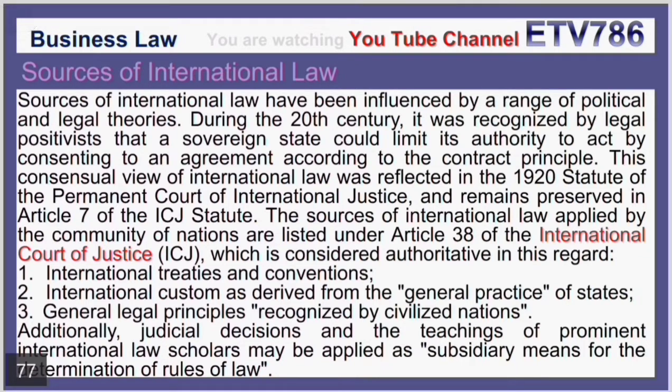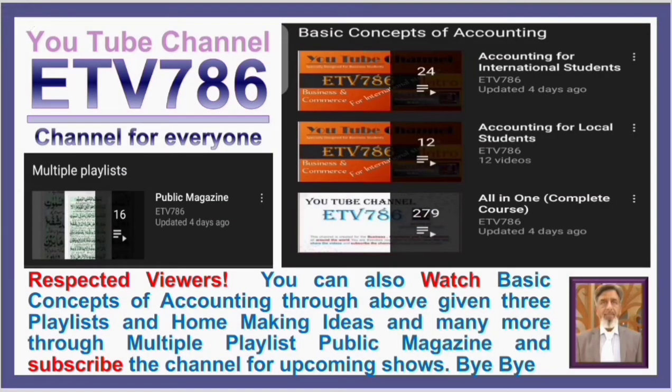The sources of international law applied by the community of nations are listed under Article 38 of the International Court of Justice Statute, which is considered authoritative in this regard. Number 1. International treaties and conventions. Number 2. International customs as derived from the general practice of states. Number 3. General legal principles recognized by civilized nations. Additionally, judicial decisions and the teaching of prominent international law scholars may be applied as subsidiary means for the determination of rules of law.